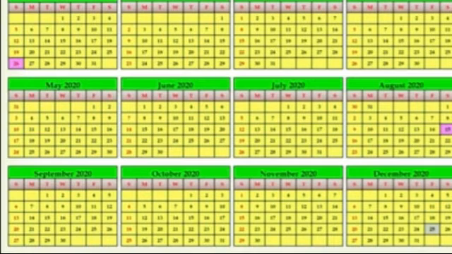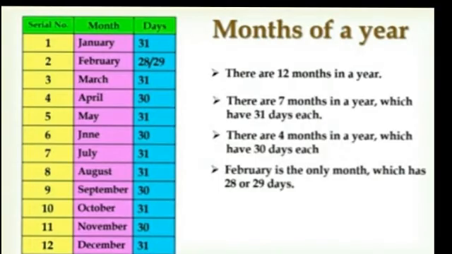In this calendar children, you may notice that dates of Sunday are marked in a different color to indicate holiday. So children, we already know that Sunday is a holiday. We all know that Sundays are marked in a different color. Now we will see months of the year.